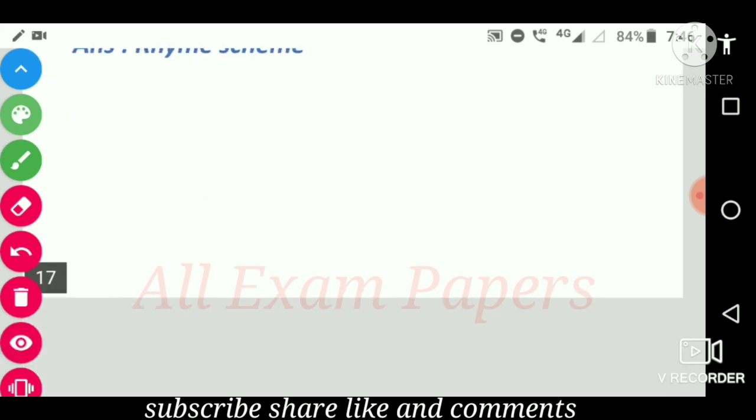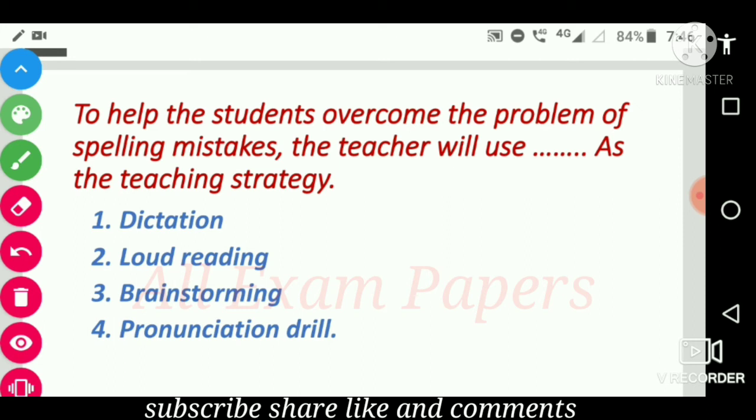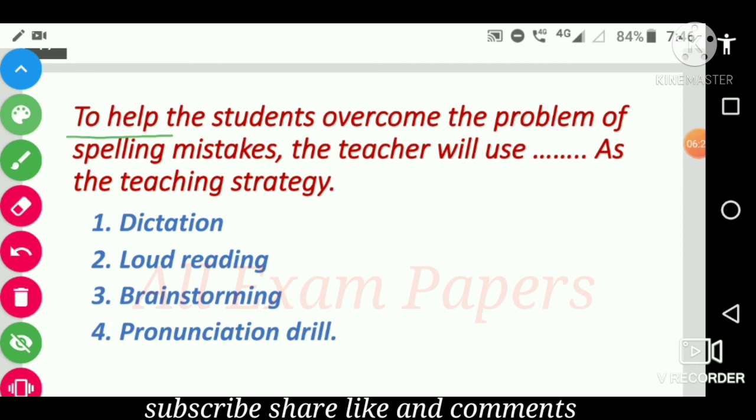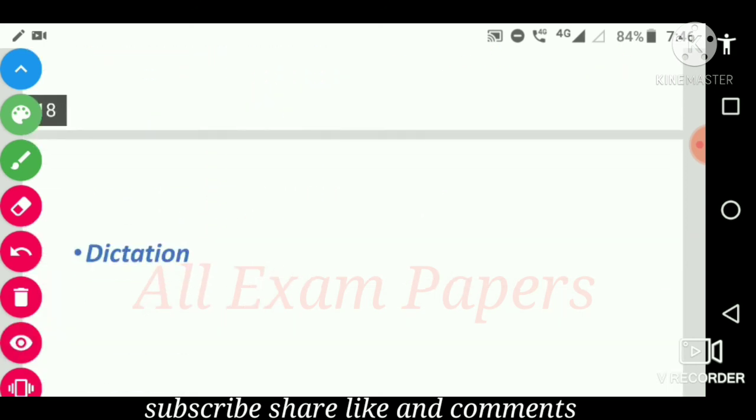Next question. To help the students overcome the problem of spelling mistakes, the teacher will use dash as the teaching strategy. Option is dictation, loud reading, brainstorming, pronunciation drilling. So this spelling mistakes. So the answer is dictation.